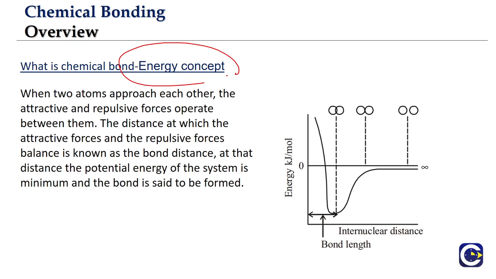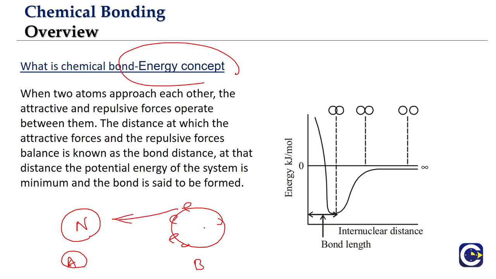Now if you dig a little bit deeper into the force concept, what we will be seeing is it is not just that you have the attractive forces only. If you have the atom of element A and atom of element B, generally when they are far apart, the nucleus of one atom will attract the electrons of the other. Similarly, the nucleus of the second will attract the electrons of the other. So there will be attractive forces.